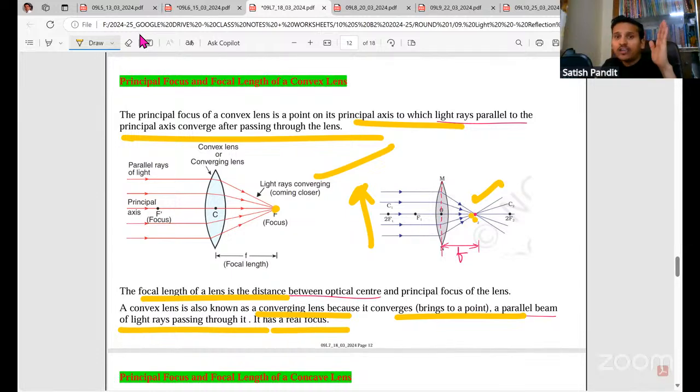Now, if you see, the optical center is the origin here. In the case of mirrors, the pole is the origin, but in the case of lenses, the optical center is the origin. So from the optical center to the right side, it will be positive, because from the origin to the right side is always positive. And the left side will be negative. That is why here, because the rays are converging to the right, the focal length is going to be positive.